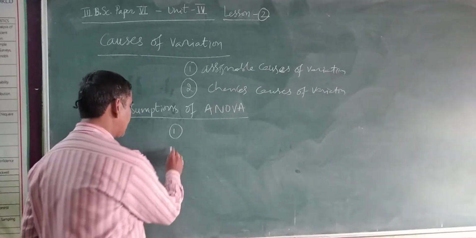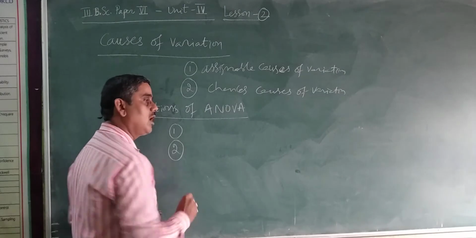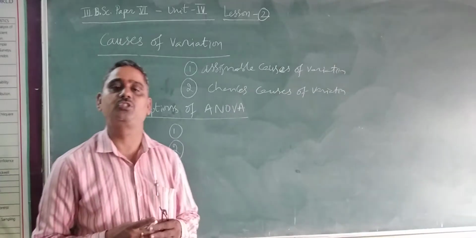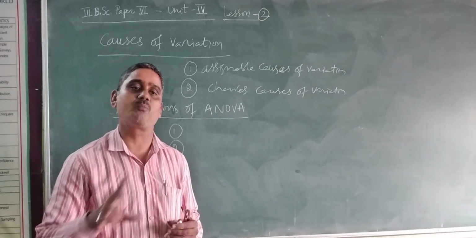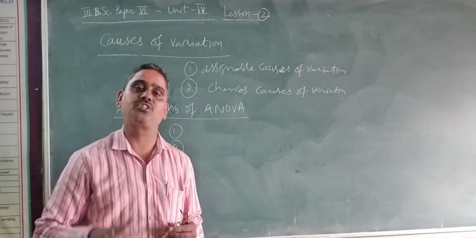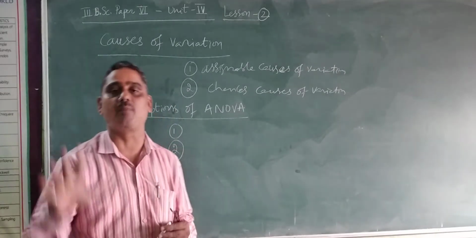And the second one, the parent population from which the observations are taken should be normal.